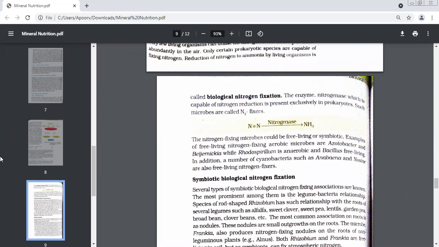So when I say fixing of nitrogen, it means I'm converting nitrogen to ammonia. Very good. And we also talked about certain bacteria, microbes, which have the capacity to convert them. They may be free living or they may be symbiotic in nature. Give me examples of three prokaryotic microbes which can convert nitrogen to ammonia. Nitrogen fixers. Give me an example of nitrogen fixers.